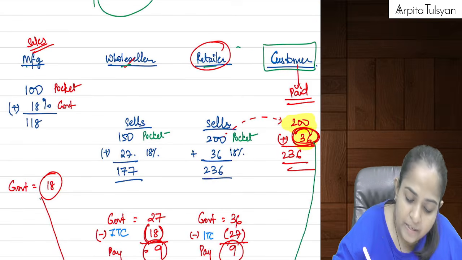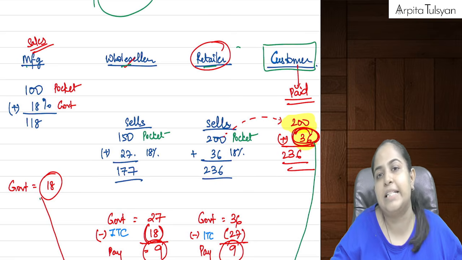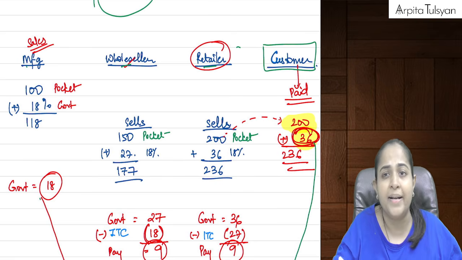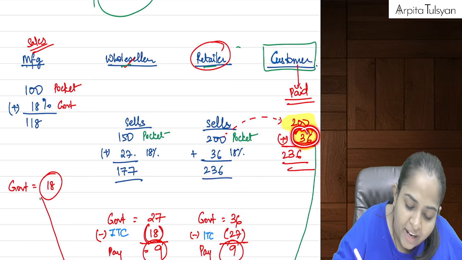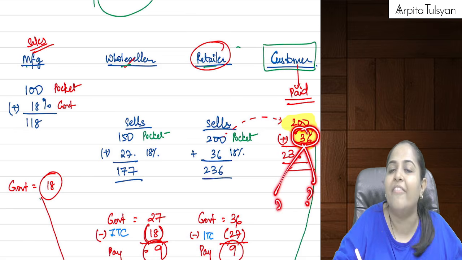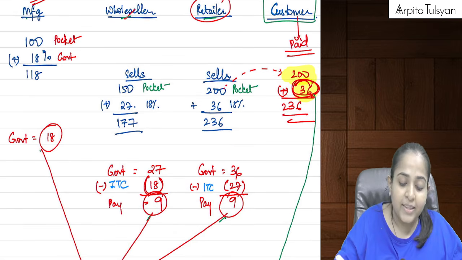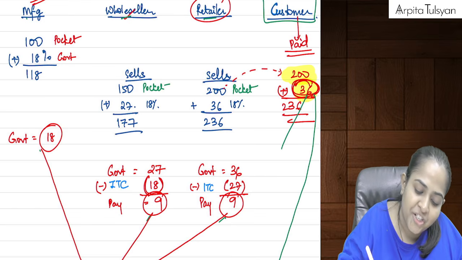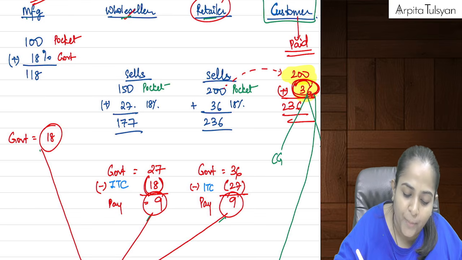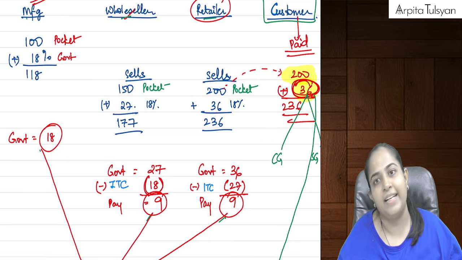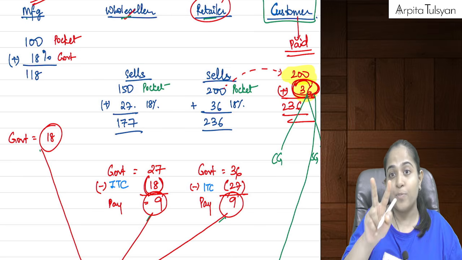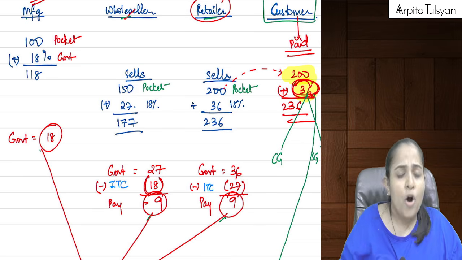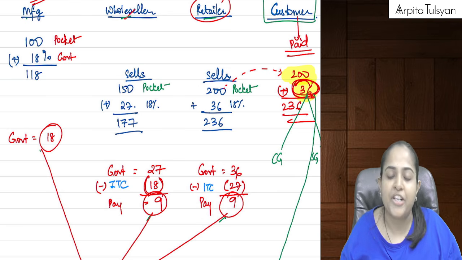Now listen, this ultimate 36 rupees of taxes, can we say ultimately government is going to get 36 rupees of taxes? This ultimate 36 rupees of taxes will belong to which government? So this will be shared between two governments. Which two governments? Central government and state government, because both of them had the powers to levy this. Let's say 50-50% is shared by both of them.